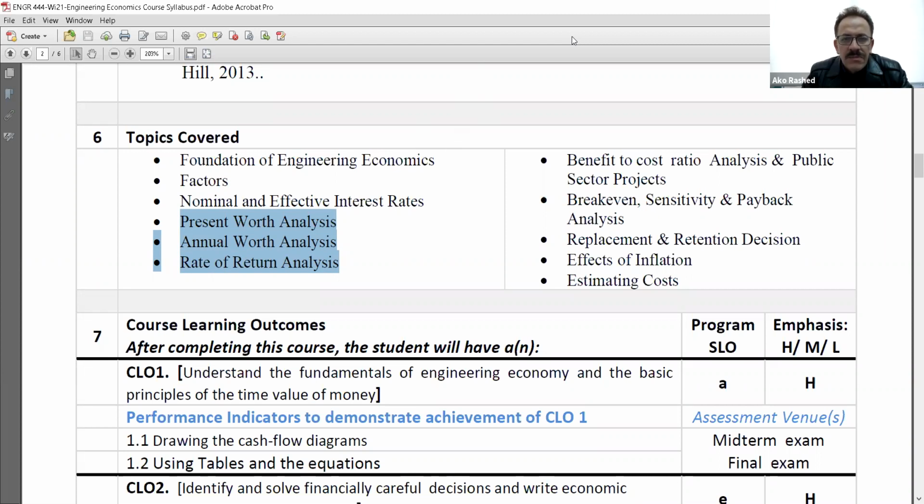This will be based on calculations, but also on an analysis. This analysis will be done using certain methods. One of the methods that we have is called present worth, and there is annual worth, rate of return, cost to benefit ratio, and break-even and sensitivity. These are all the topics that we will have in economy for this chapter.